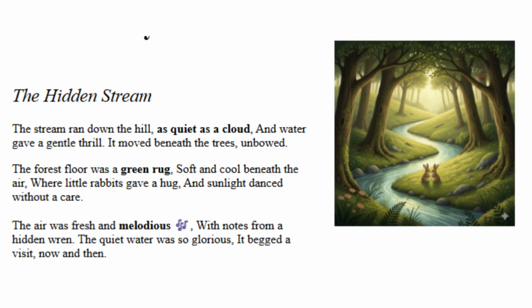It moved beneath the trees unbowed." So which words rhyme? That means which ones have the same ending sound. So if you picked out some words that rhymed, good job. If you didn't or you struggled, that's okay. The answers for this one are hill, thrill, cloud, unbowed.